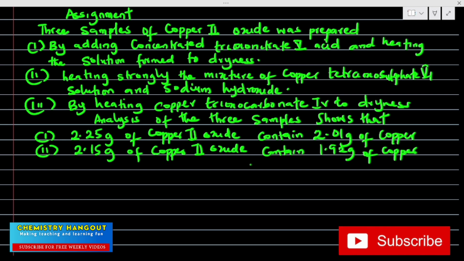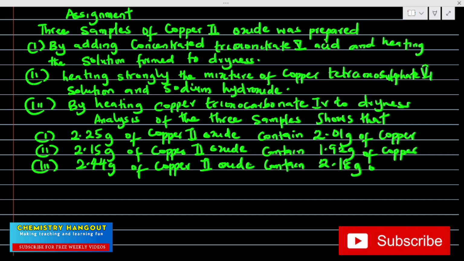That's for the second sample. And for the third sample, they said 2.44 gram of copper 2 oxide, okay, contain 2.1 gram of copper also.